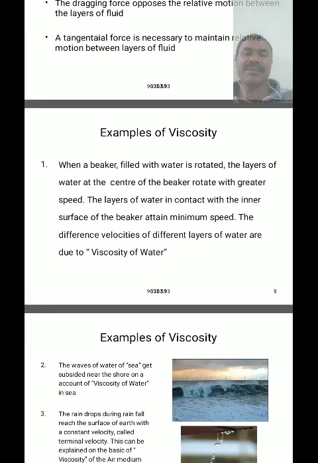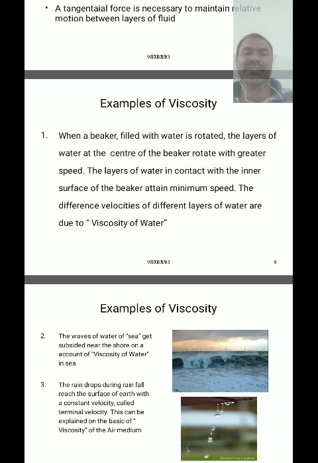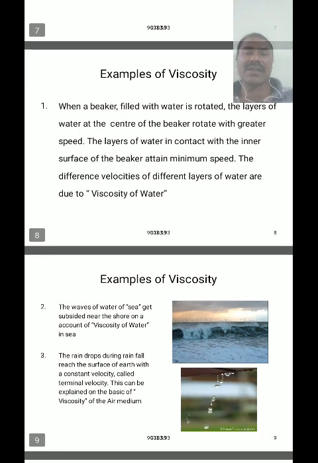Generally, when a beaker is filled with water and rotated, the layer of the water at the center of the beaker rotates with a greater speed, but the layer of the water in contact with the inner surface of the beaker attains minimum speed due to the pressure differences. The difference in velocities of the different layers of the water is called viscosity, and this whole phenomenon occurs due to friction.